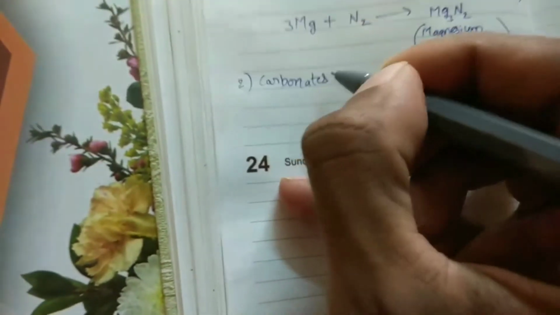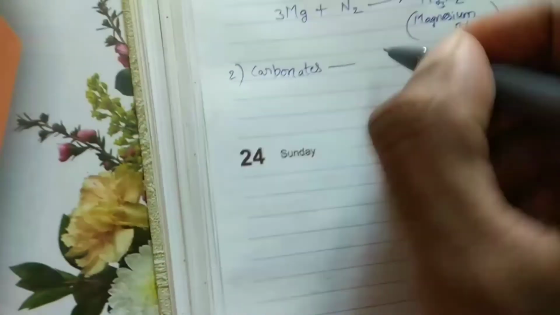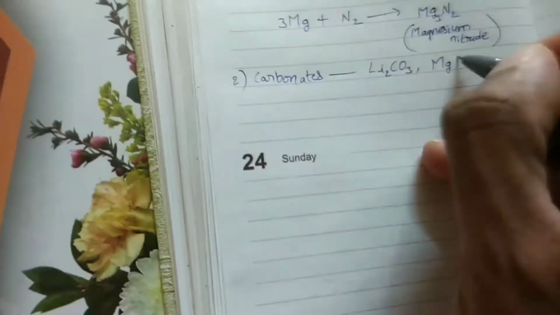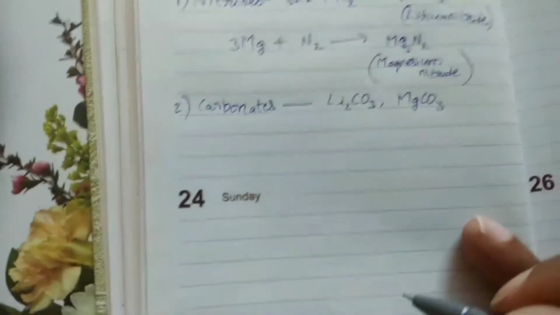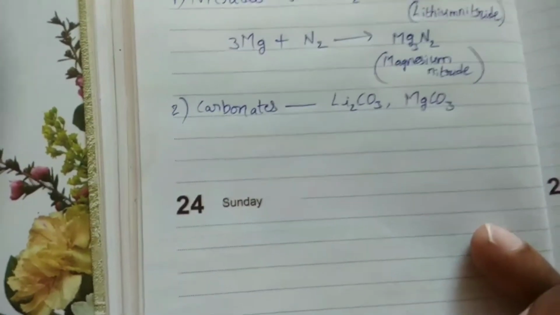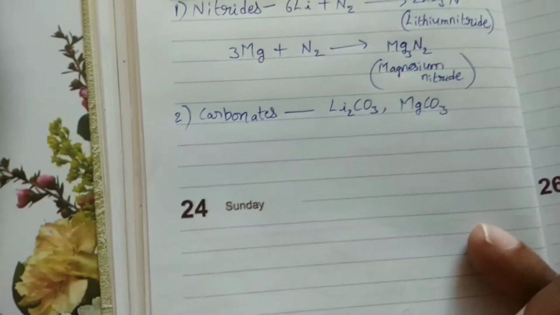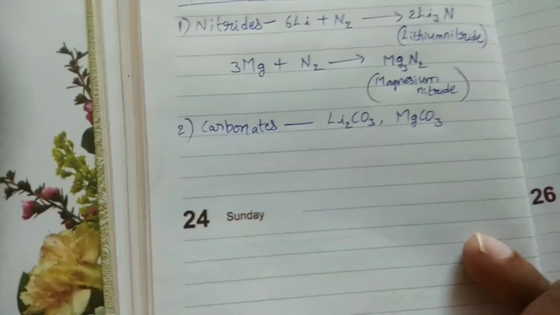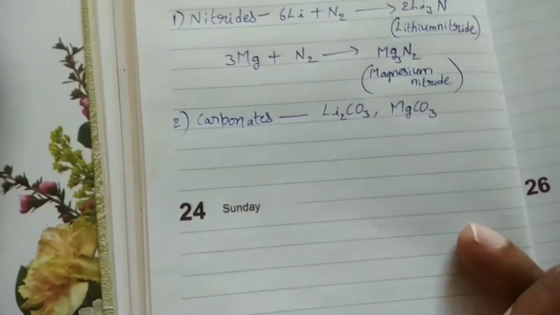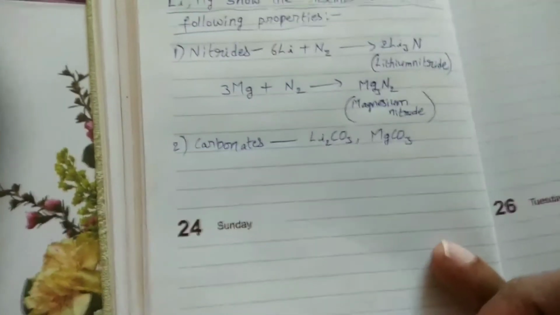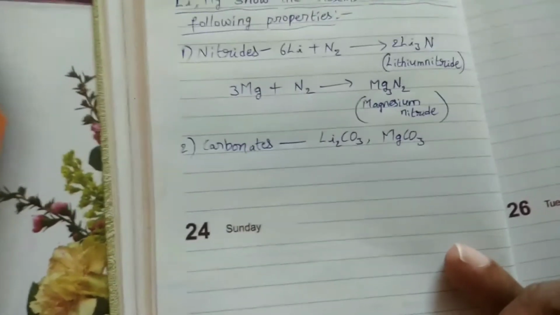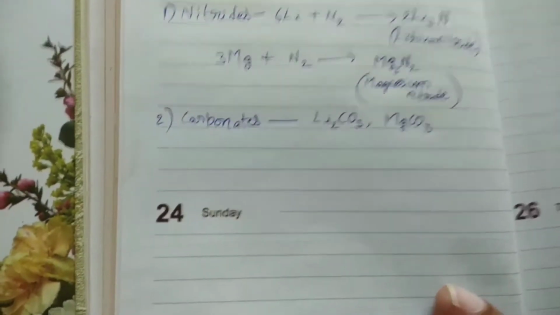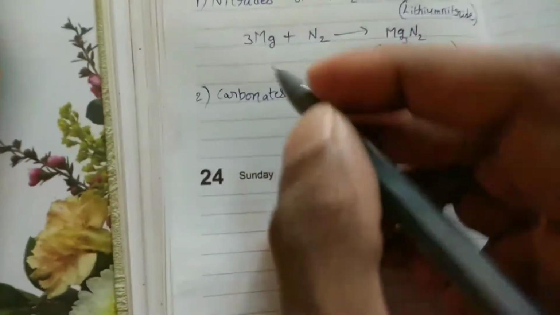Next one is carbonates. Both lithium and magnesium form carbonates. Lithium carbonate formula is Li2CO3, magnesium carbonate MgCO3. These two carbonates decompose on heating, whereas other carbonates are thermally stable. That means the carbonates of the remaining elements of the first group and second group are thermally stable, having stability up to high temperature, but Li2CO3 and MgCO3 decompose on heating to the corresponding oxides. See the equations.